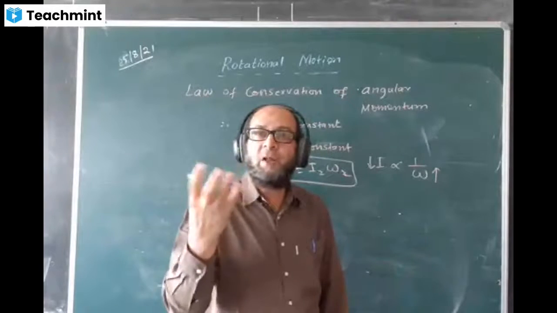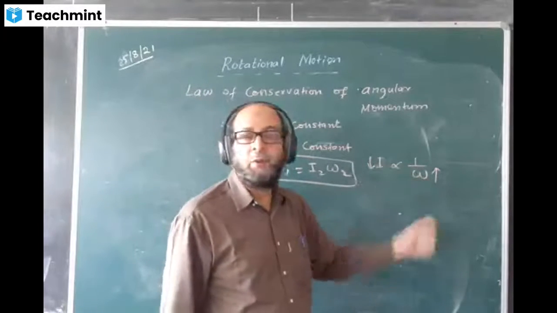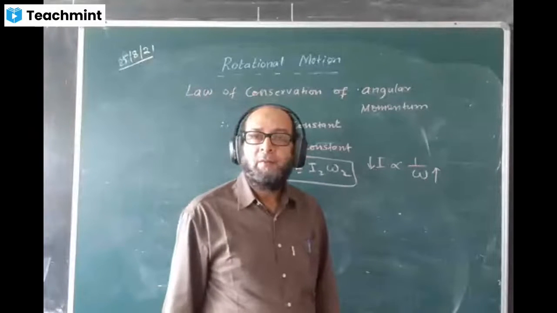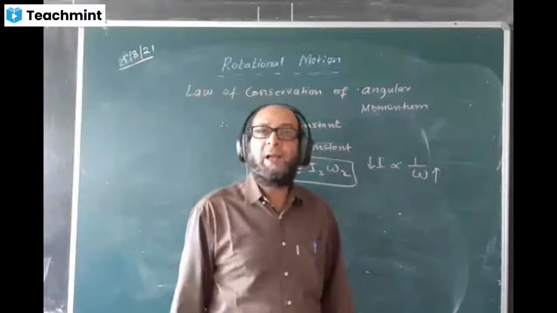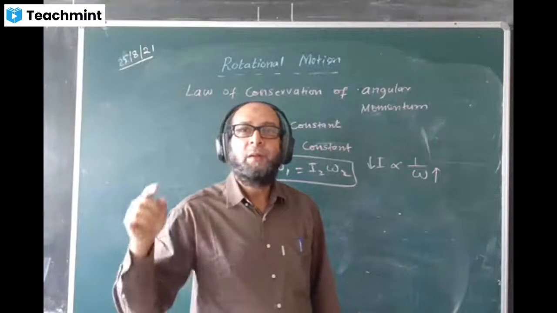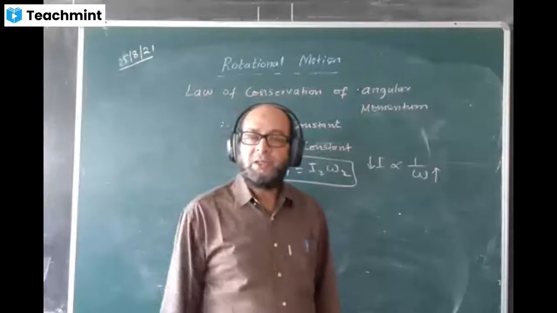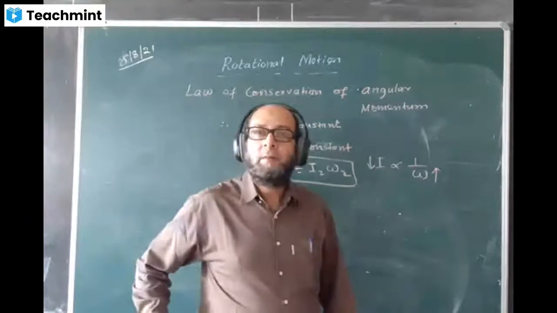To conserve the angular momentum, moment of inertia and omega are inversely proportional. When the moment of inertia is less, the speed of rotation will be more. And why will the moment of inertia be less? Because radius is less. Radius is decreased. Understood?